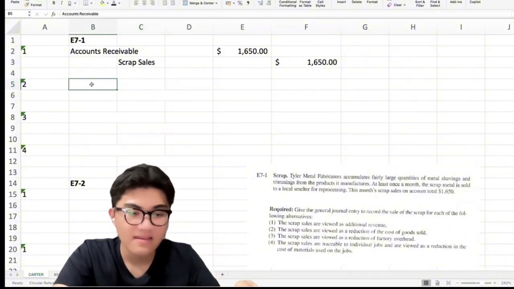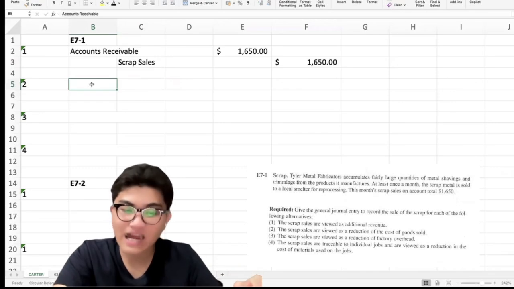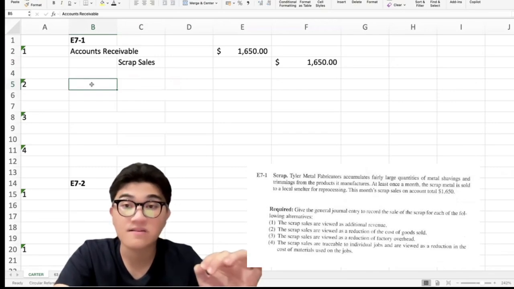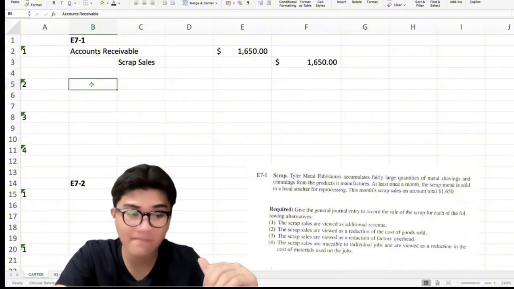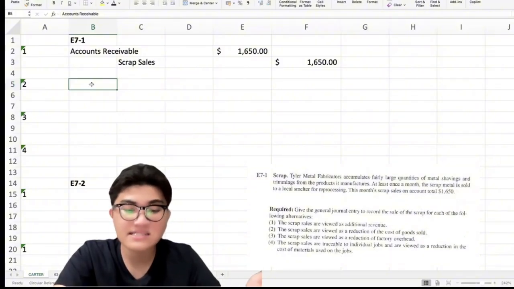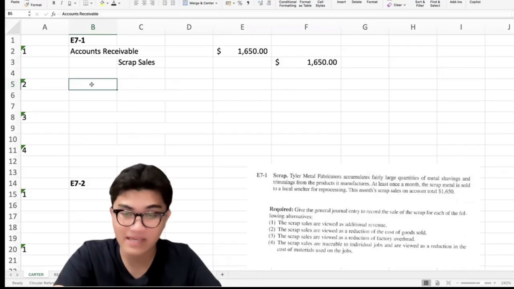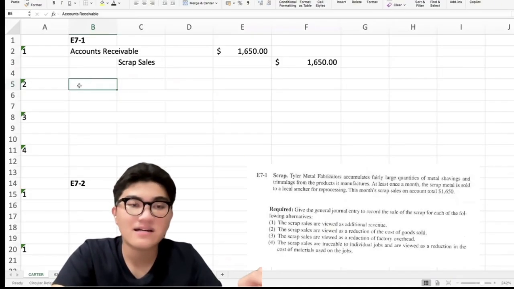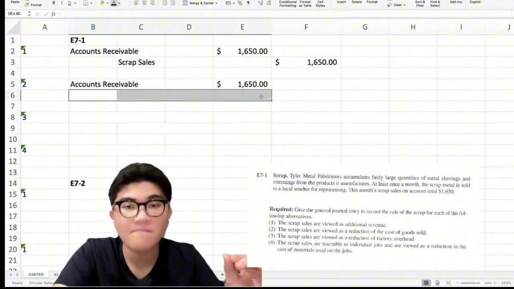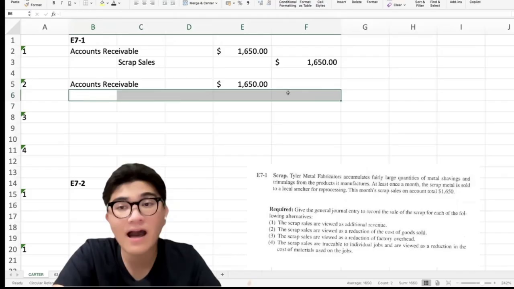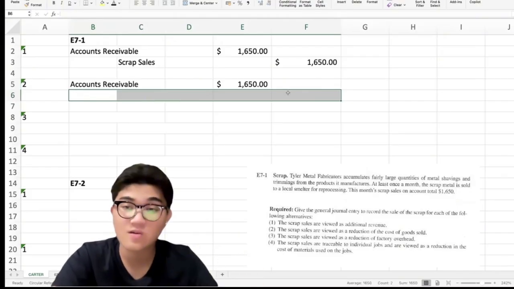Next, treat the scrap as a reduction to cost of goods sold. Instead of becoming income, the scrap proceeds just reduce the production cost of the company. So our debit is still accounts receivable, but what we lower is the cost of goods sold.